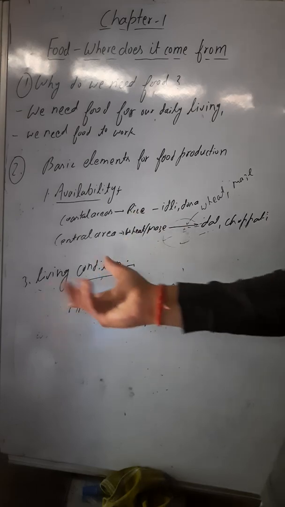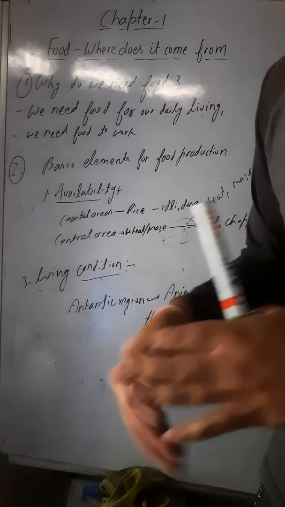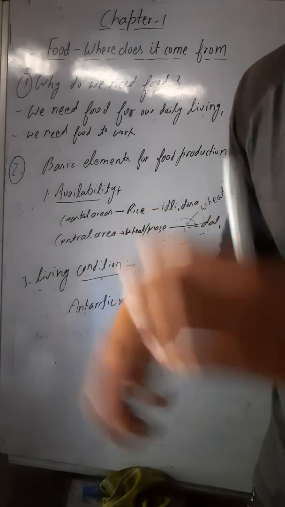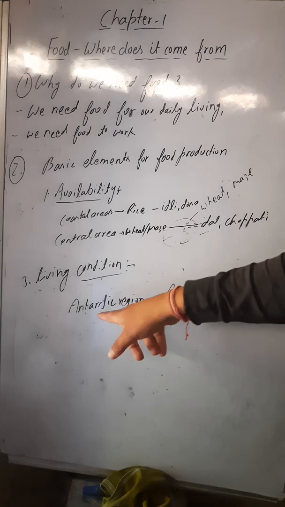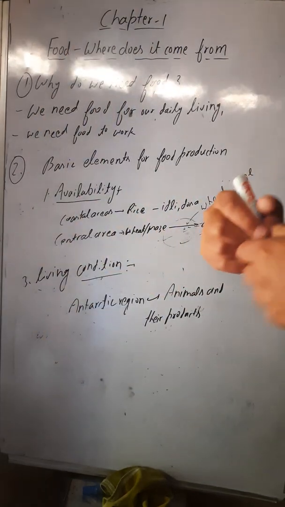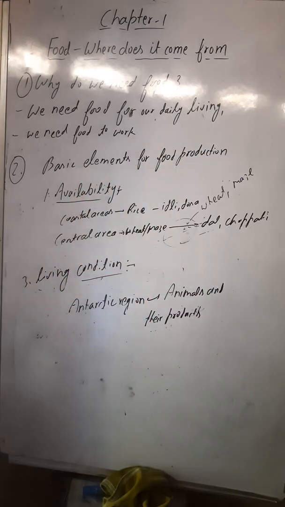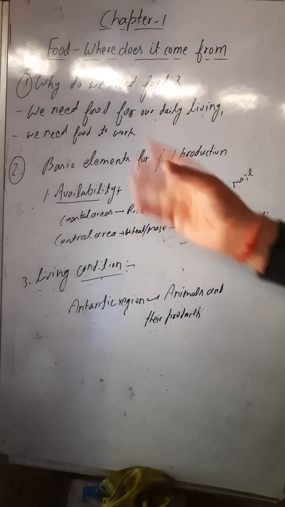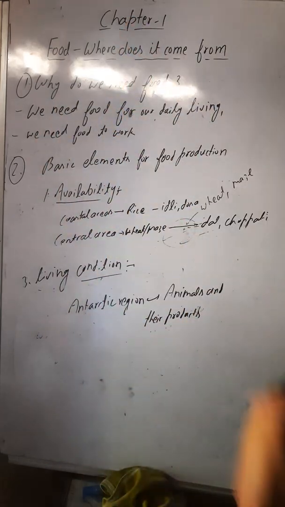If you want to eat dal chapati in the Antarctic region, how will you get it? Because there is snowfall throughout. So how will you grow wheat or rice? That's why animals and animal products are easily available in the Antarctic region. Are you getting this? Yes. So these are the three basic elements we have discussed for the production of food. The next important things we will discuss in the next lecture. First you note it. Okay then, see you.